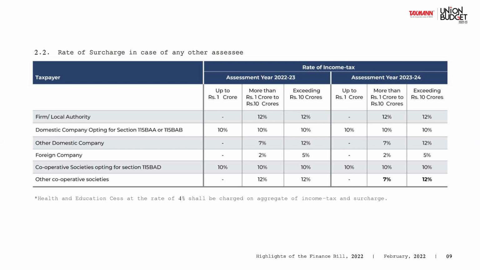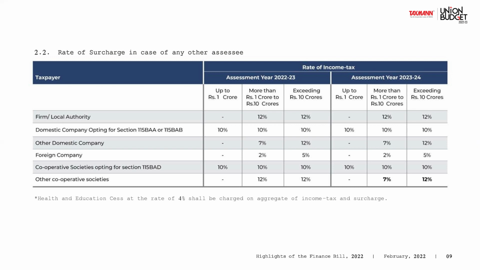And the cooperative societies who follow the slab system of up to 10,000, 10%, 10,001 to 20,000, 20%, above 30,000, 30%, have to pay surcharge only when their income crosses 1 crore.